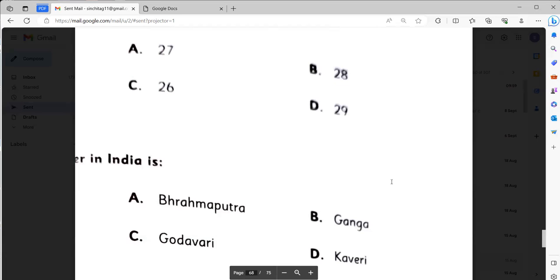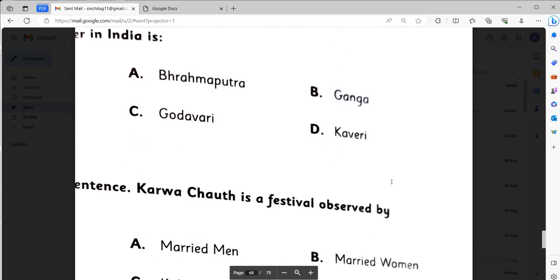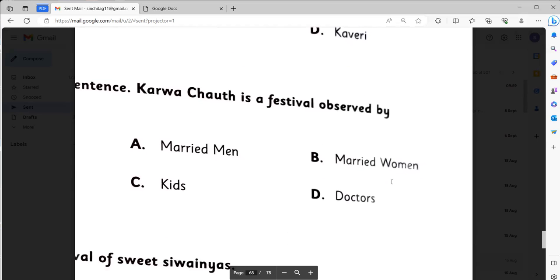The river in India will be Ganga. Karwa Chauth is a festival observed by married women.